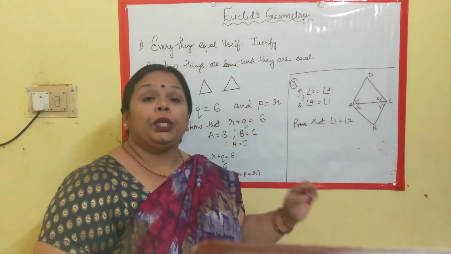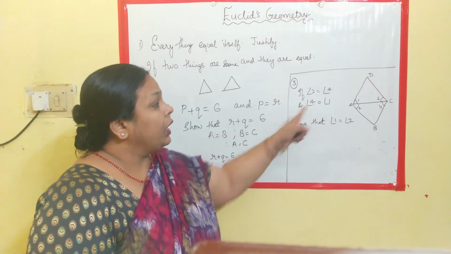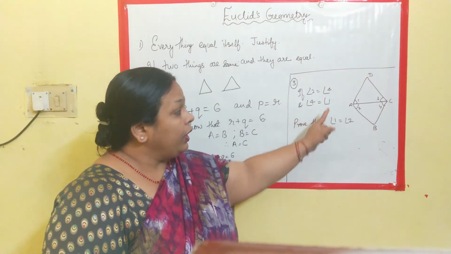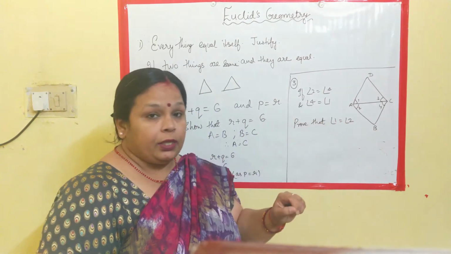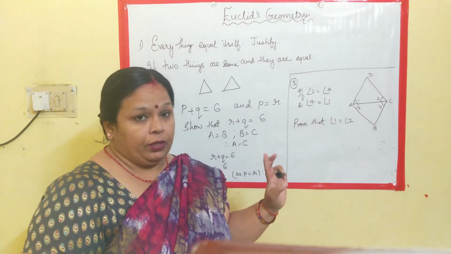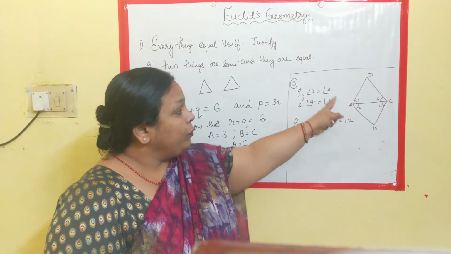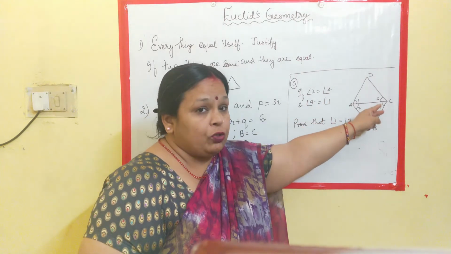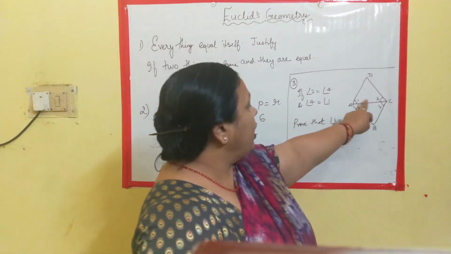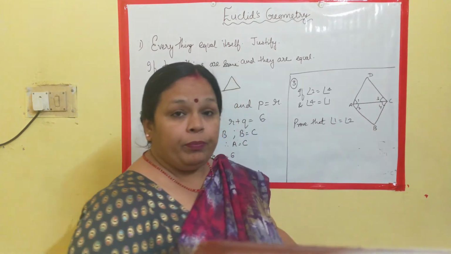We do not know anything regarding the triangles. We have two triangles, triangle ABC and triangle ABC. The angles are given there. Angle 1 and 4 are same. Angle 2 and 4 are same. 2 and 4 means these two angles are same. And 1 and 4 is also same.